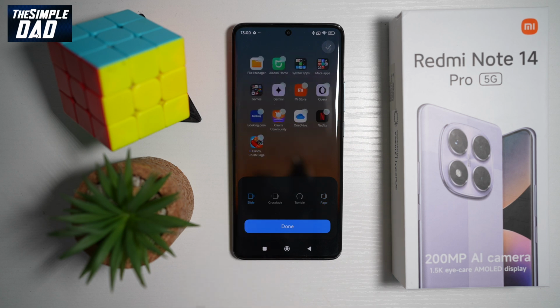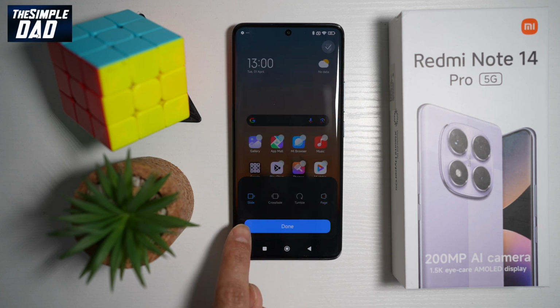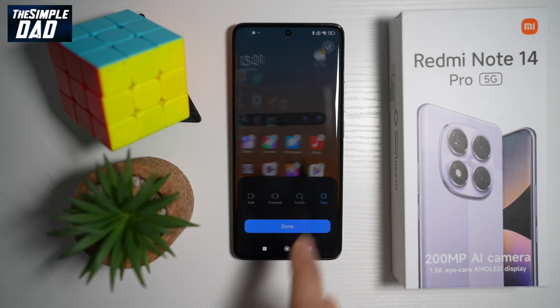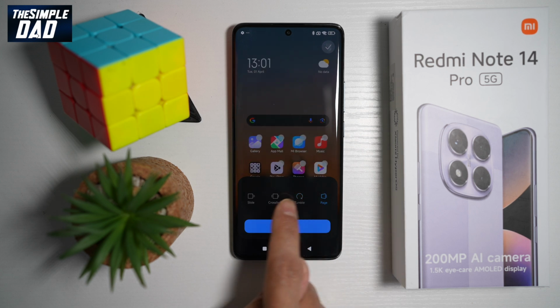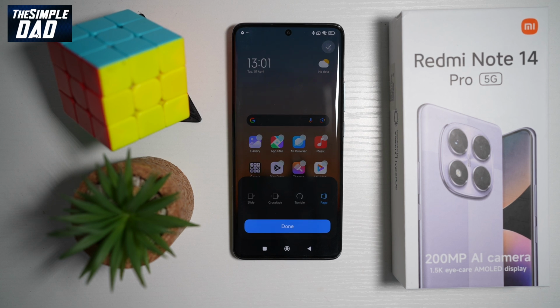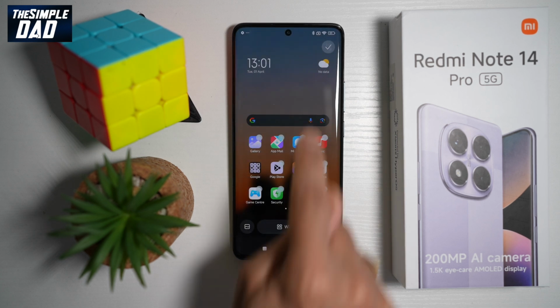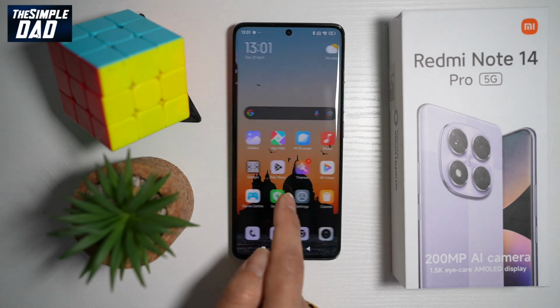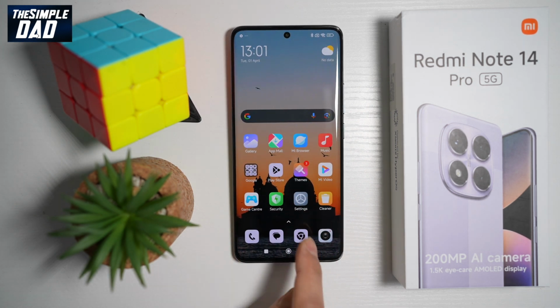Now these are all the available transitions which you can apply. You can have a slide, you have a crossfade, you have a tumble, or you have the page effect. So you can go ahead and choose from these available transitions for your home screen. Press done once you have selected it, and then go ahead and press the tick. So now that transition effect has been applied to your Redmi Note 14 Pro.